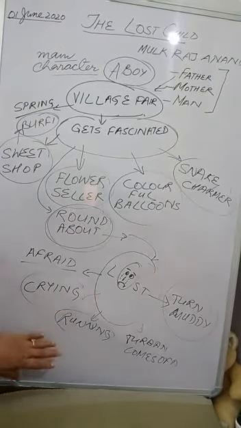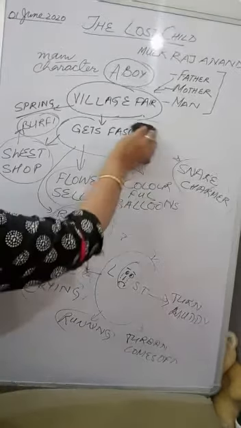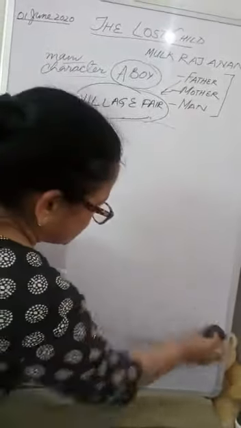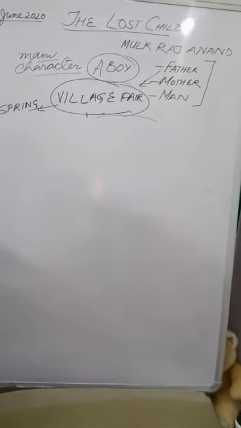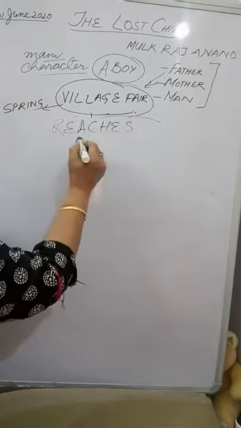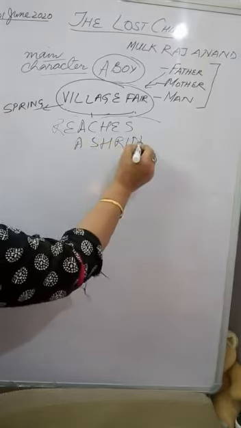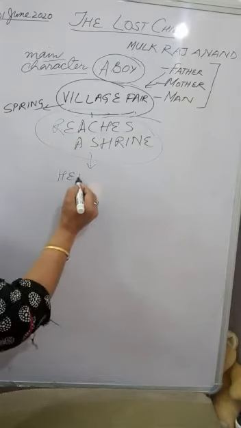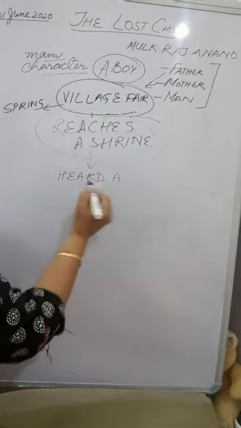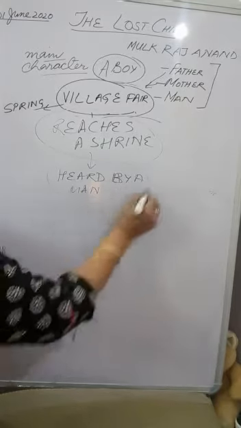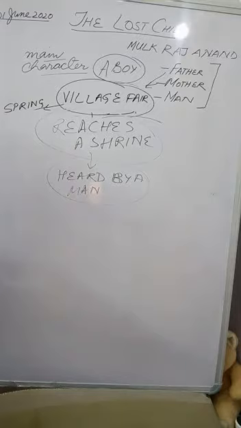So suddenly, this is the time when he feels that he is lost. He tries to run here and there, and then he reaches a shrine. Because he is crying very loudly, he is heard by a man. This man lifts him up in his arms, and he tries to console him.